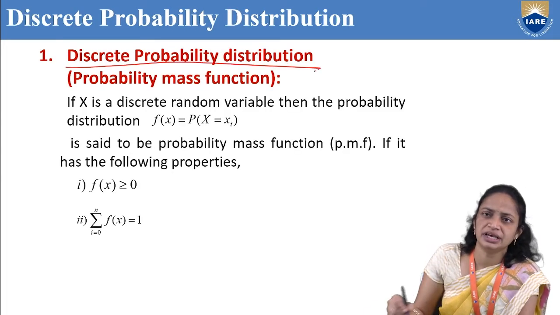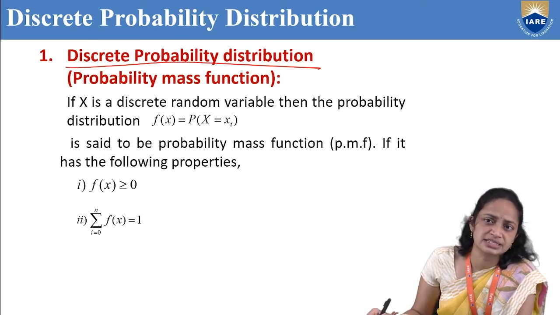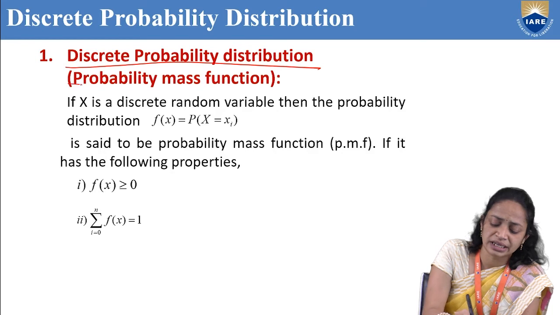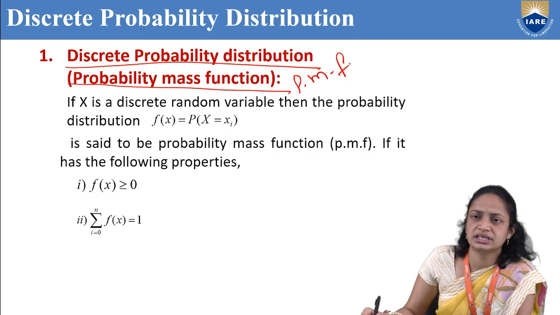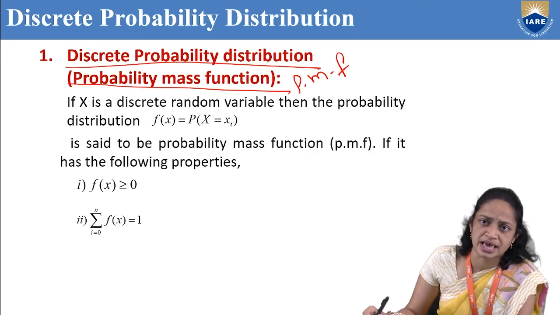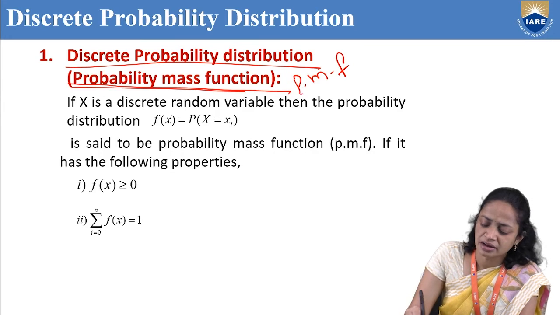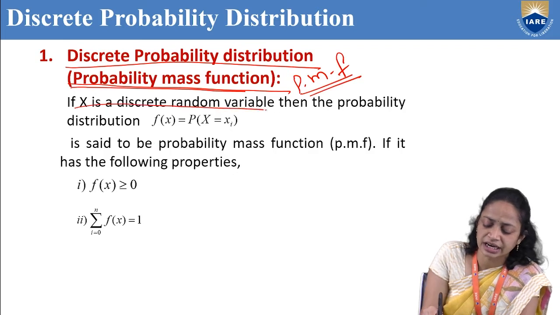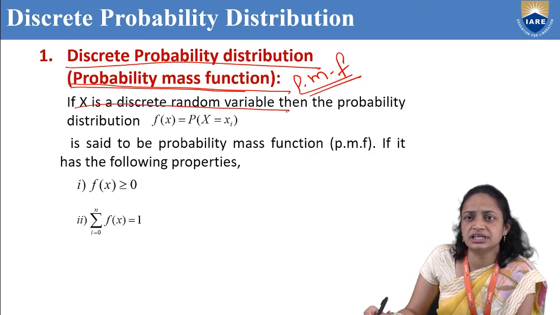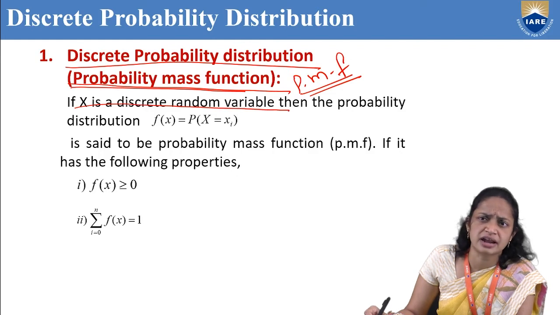Discrete probability distribution, which is also known as the very important probability mass function or PMF. So that means if x is a discrete random variable. So what is a discrete random variable? If the range of the random variable is finite, then we can call it a discrete random variable.